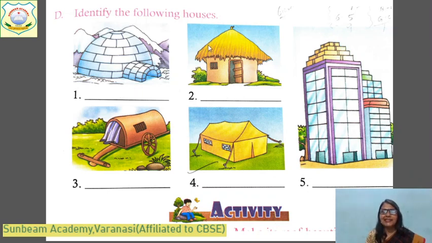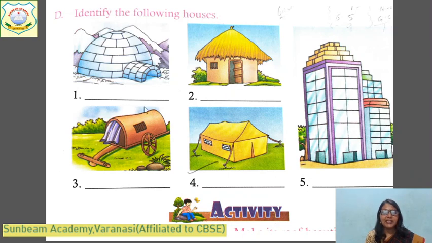Come to the second one. What is this? This is a kacha house. What will you write here? Kacha house. K-U-C-H-A, kacha, H-O-U-S-E, house. A kacha house is made up of mud and straw. The roof is made of straw and the wall is made of mud. Kacha houses are made of mud. Okay, what will you write? Kacha house.